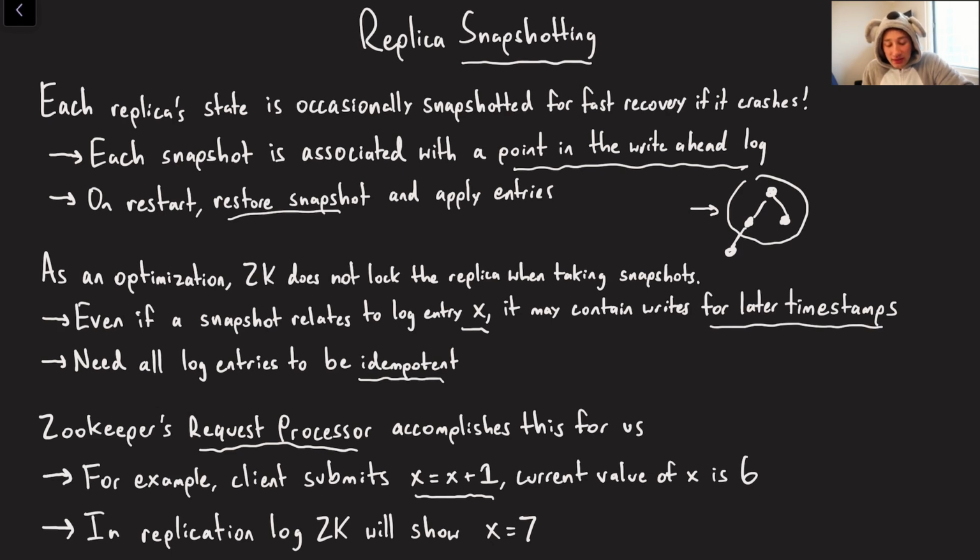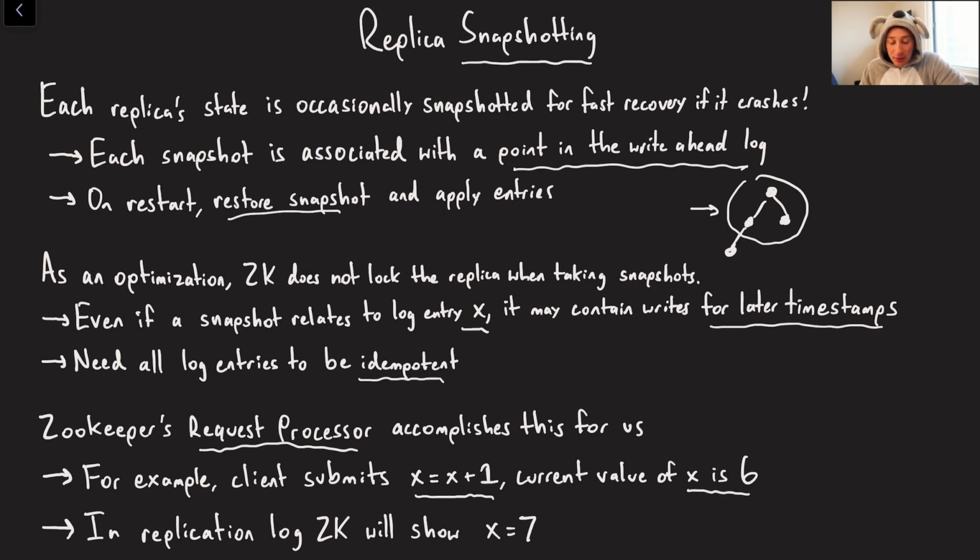So for example, let's say I'm a client and I submit some operation like x is equal to x plus 1. Clearly this is not an idempotent operation, right? Because you can do that 5 times and now all of a sudden you have x equals x plus 5. What we want is one that you can do 5 times and you get the same result regardless.